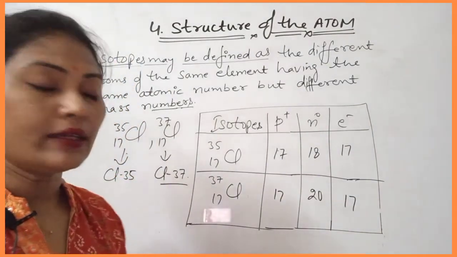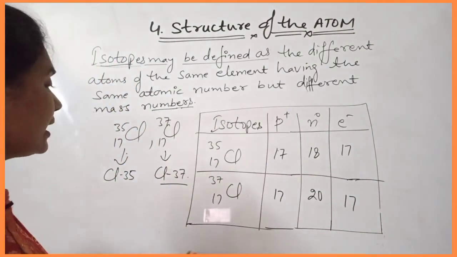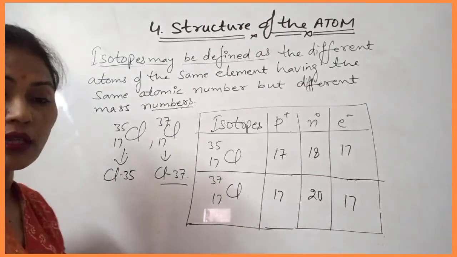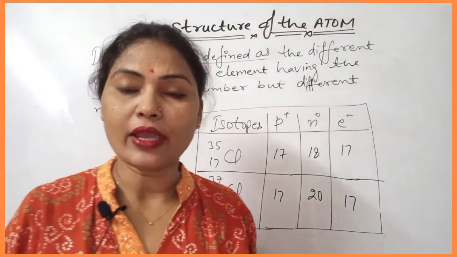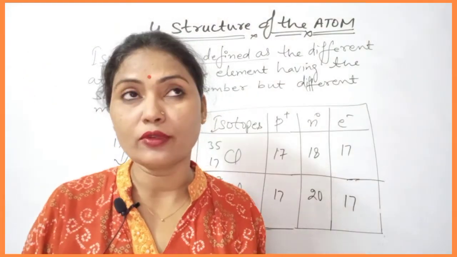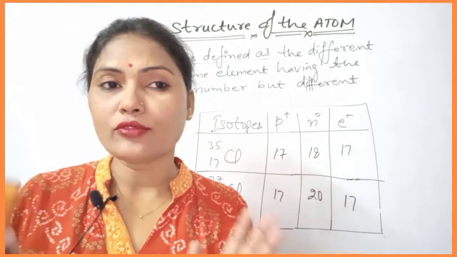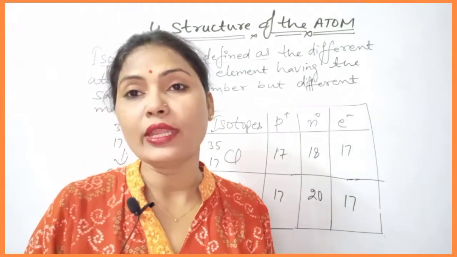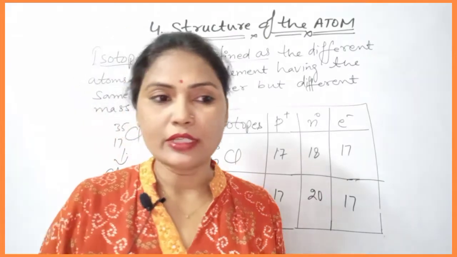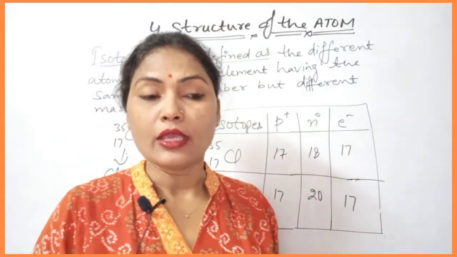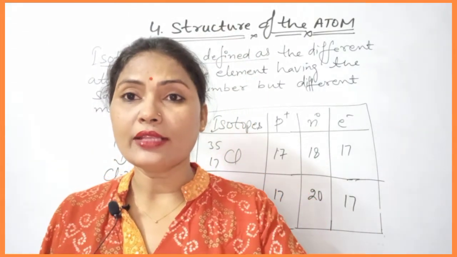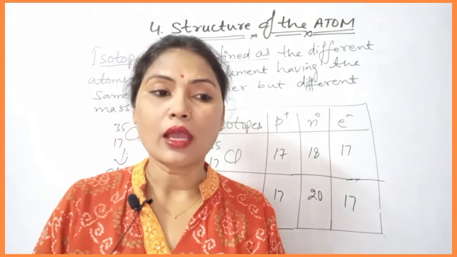Now we can discuss another isotope. This is the isotope of chlorine that we have discussed, with the different compositions, the number of electrons, protons and neutrons present in chlorine. Now let us discuss another element, hydrogen.